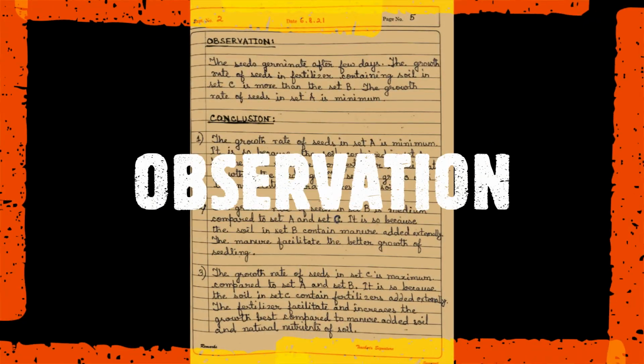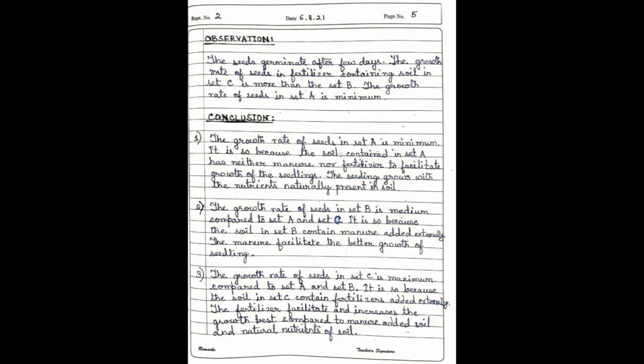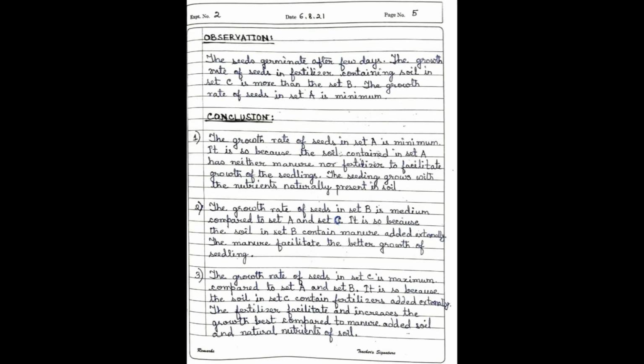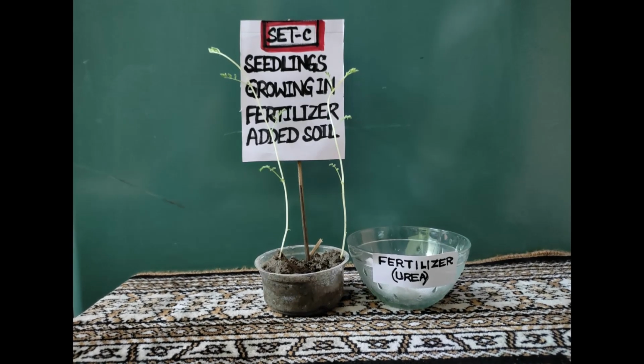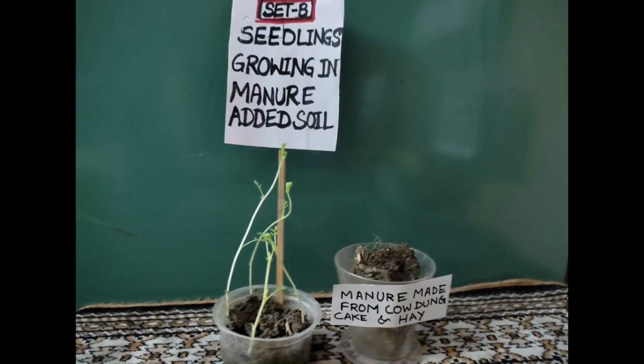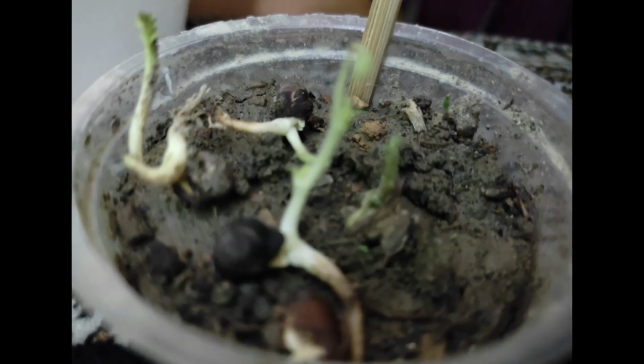We observe that the seeds germinate within the next few days. The growth rate of seeds in fertilizer containing soil in set C is more than set B. The growth rate of seeds in set A is minimum.